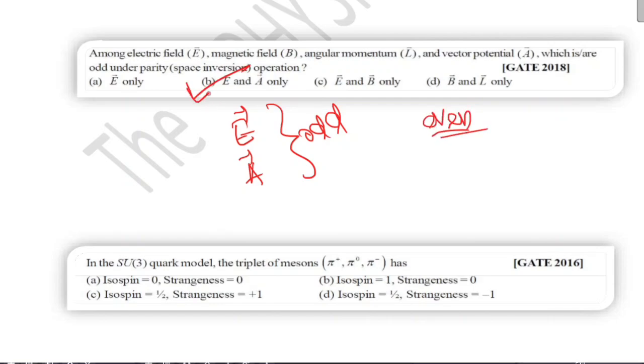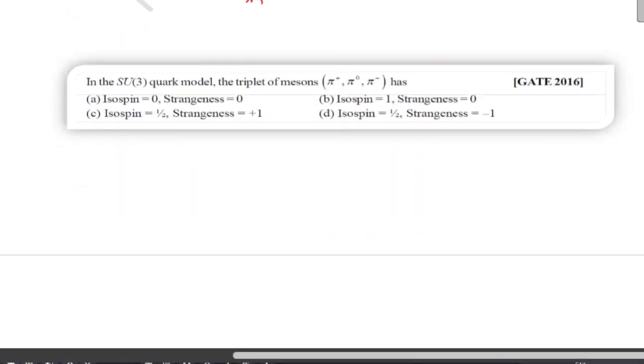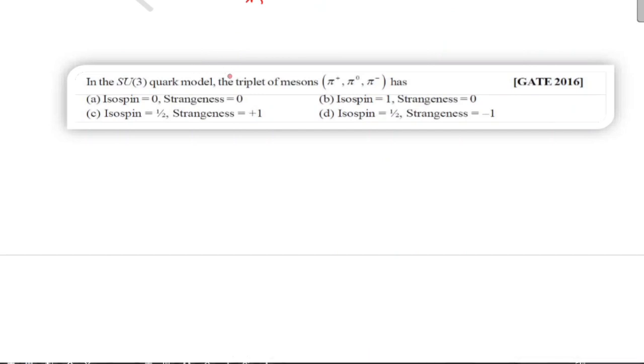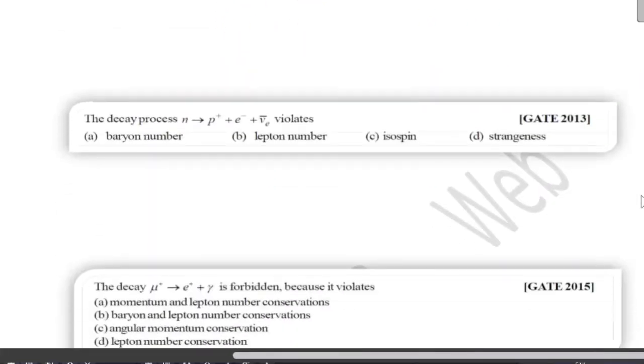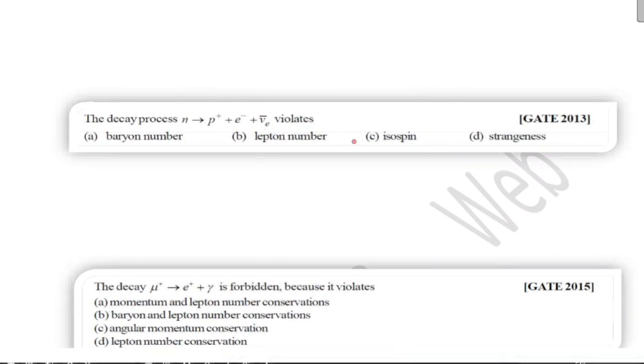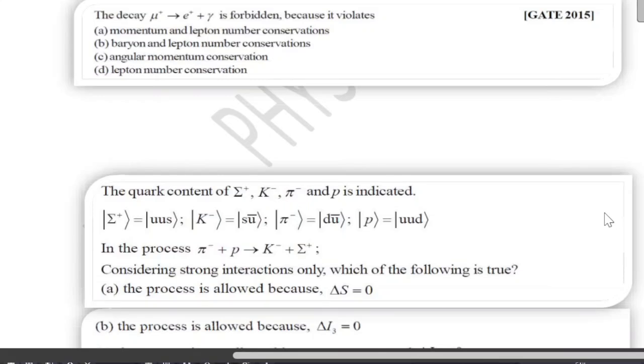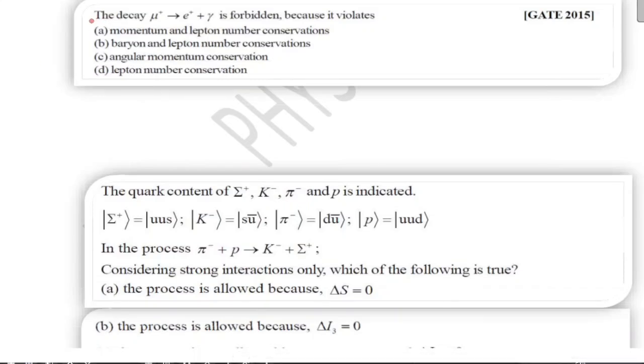So your correct option is option B. In the SU3 quark model, the triplet of mesons has isospin 1 and strangeness number 0. So your correct option is option B. The decay process violates isospin. Here again the correct option is option D, lepton number conservation.